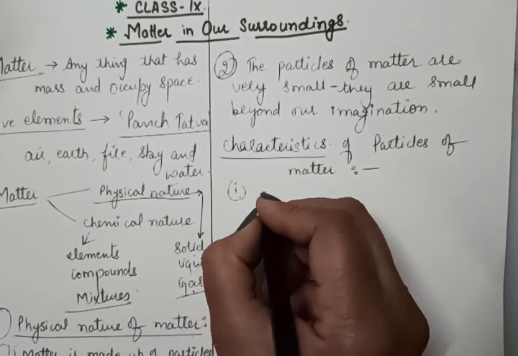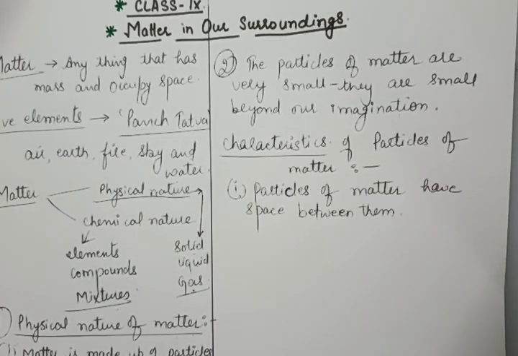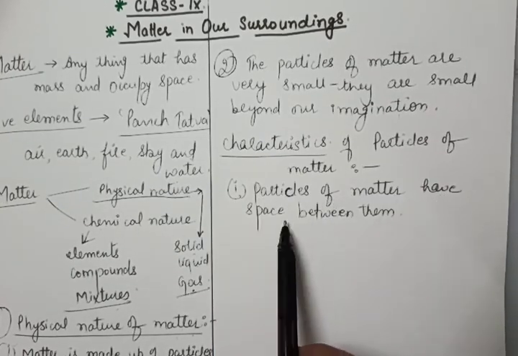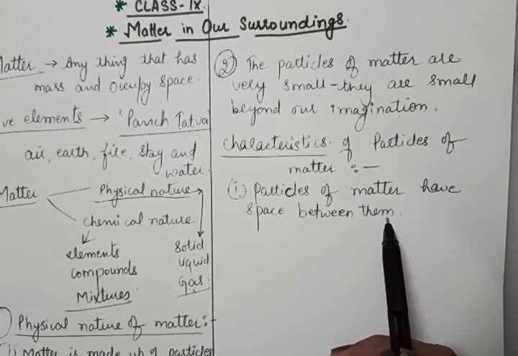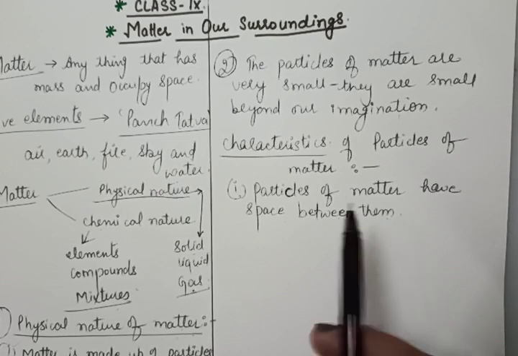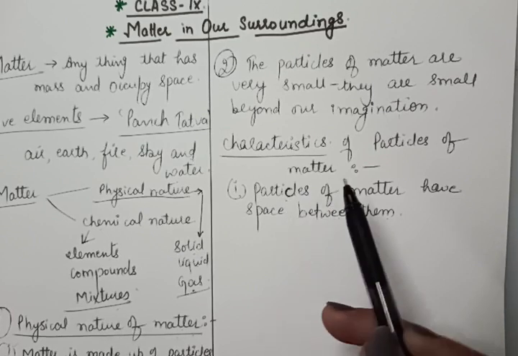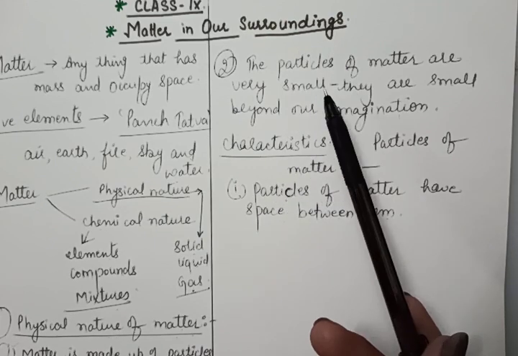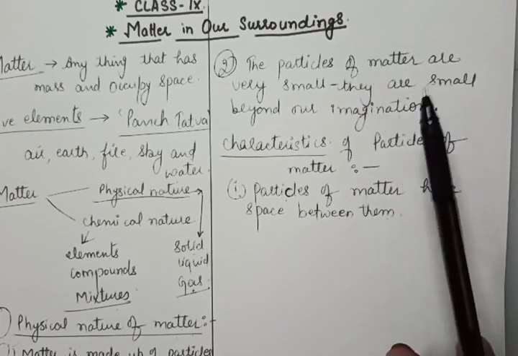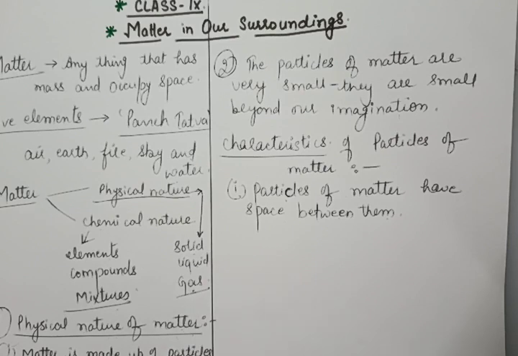The first one is particles of matter have spaces between them. In the previous two activities, we have shown this one only. That is, there are spaces between the particles of the matter in which the other particles of the matter get into it. So when we dissolve sugar or salt in the water, they get dissolved in the water due to the spaces present between the particles.